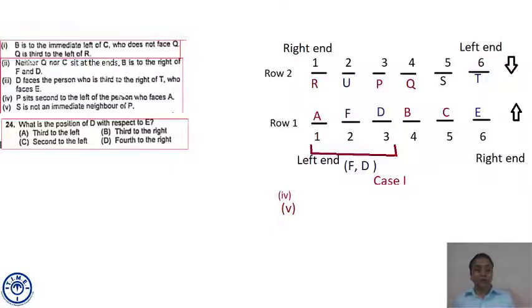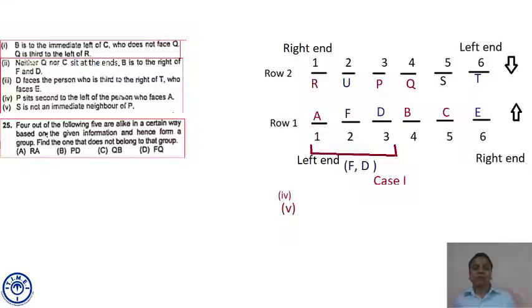Question 24. What is the position of D with respect to E? E is facing north. D is to the left of E. First left is C. Second left of E is B. Third left is D. So answer is third to the left of E. So answer is option A.